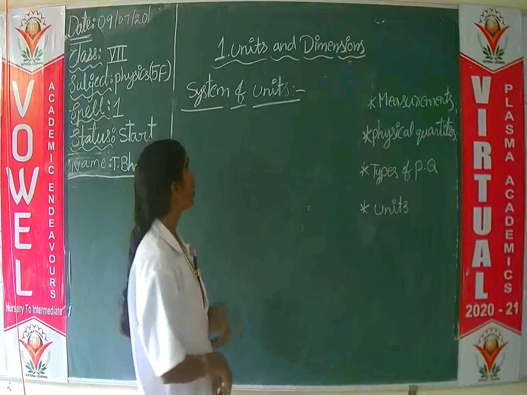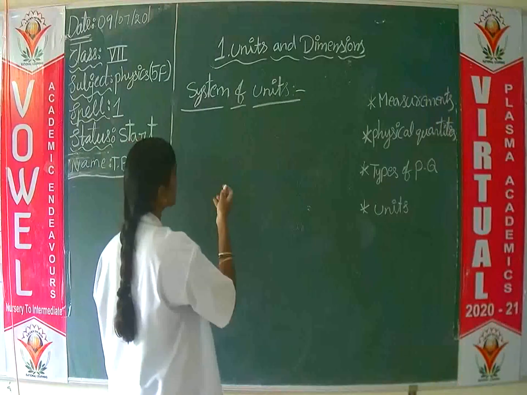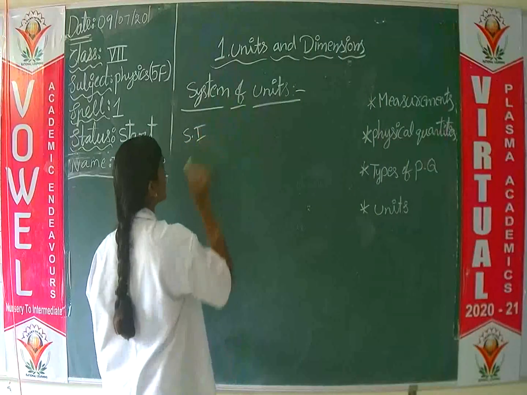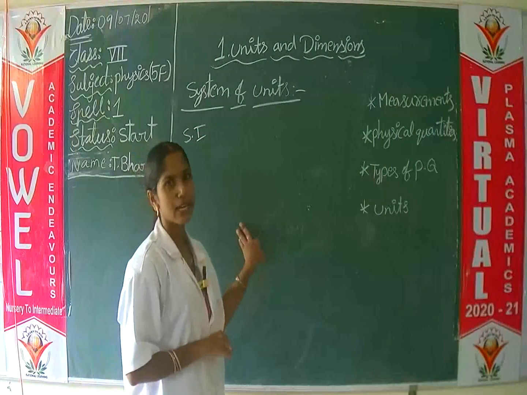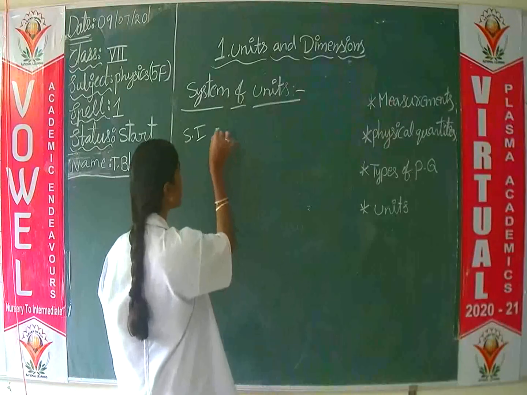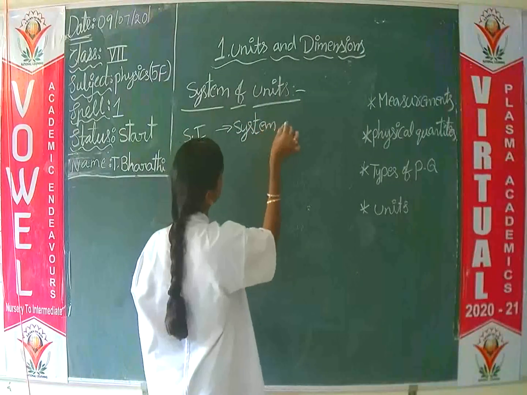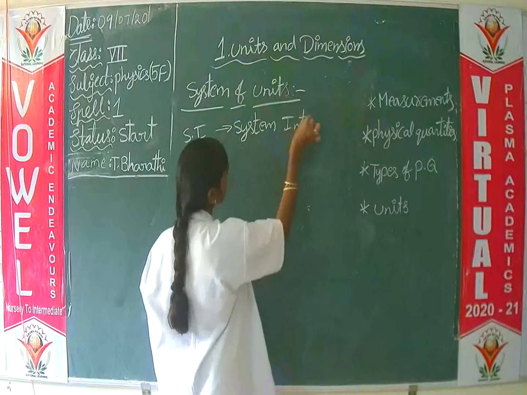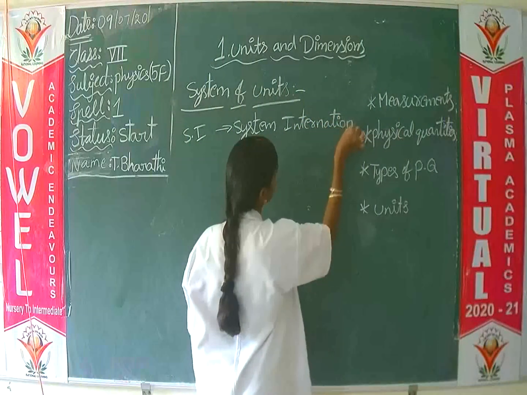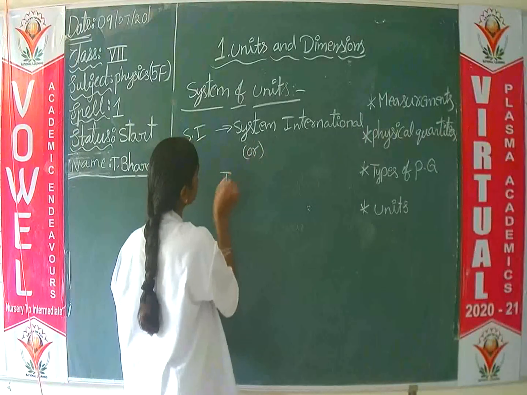So in 1960, they found one standard system, that is the SI system. SI stands for Système International, or International System.